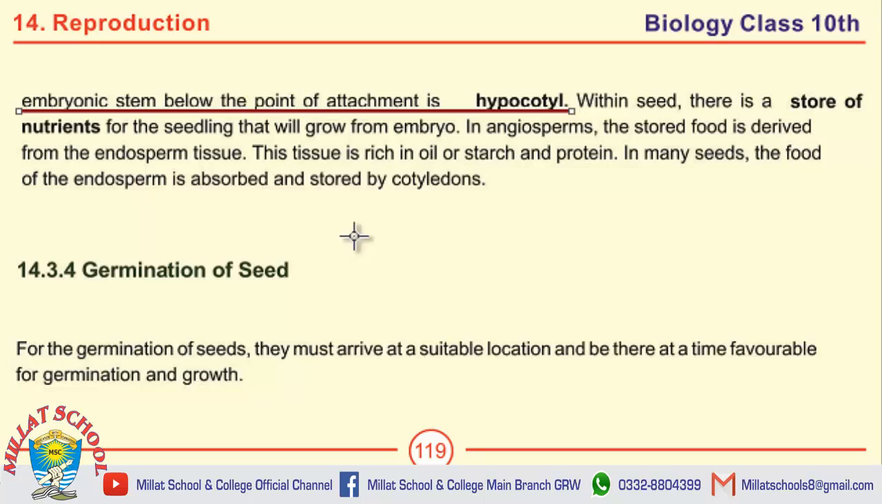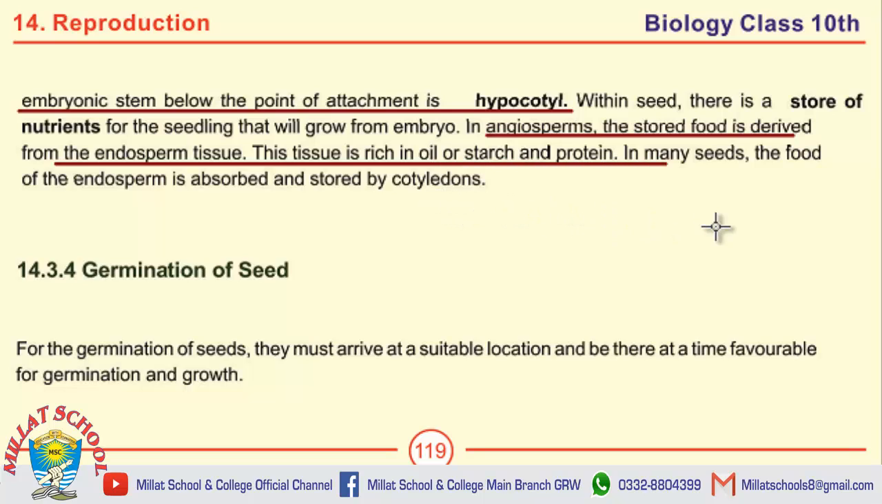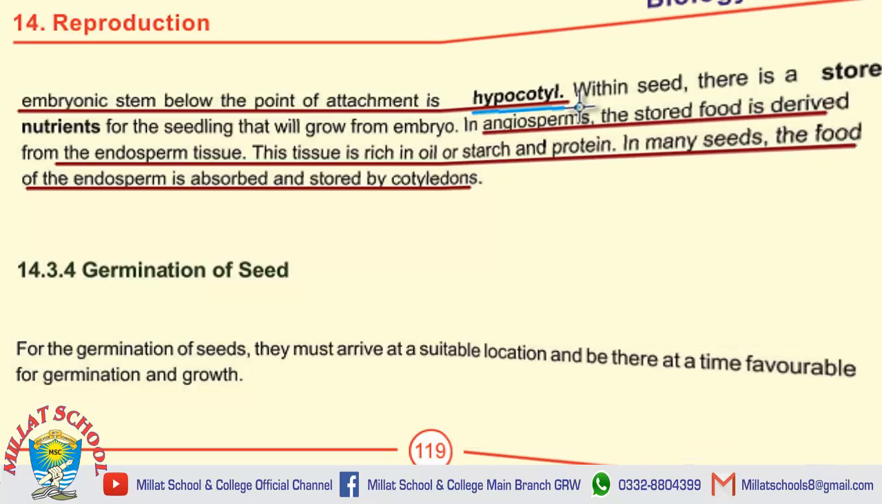What is endosperm tissue? In angiosperms, the stored food is derived from the endosperm tissue. This tissue is rich in oil or starch and protein. In many seeds, the food of endosperm is absorbed and stored by cotyledons. The definition of hypocotyl and the endosperm tissue both may be asked in the form of MCQs as well.